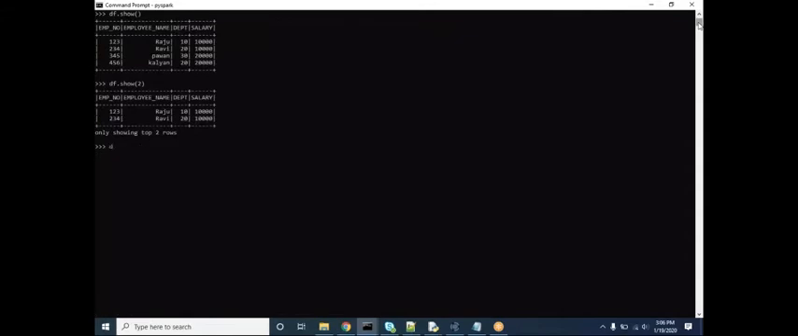Okay, if you want to see the count of the number of records in a particular data frame, we can use the count function. It will display the count of records. Okay, if you see, it is displaying 4.